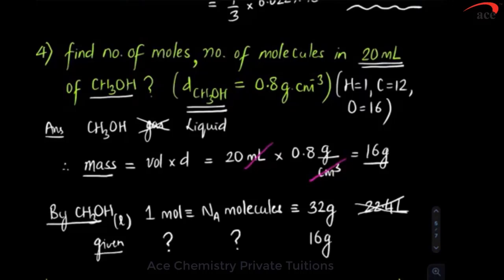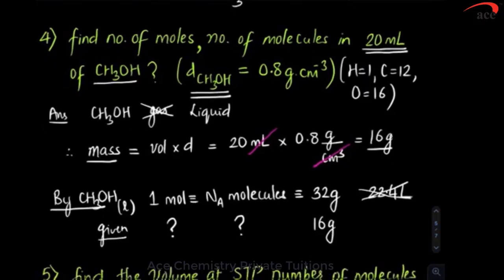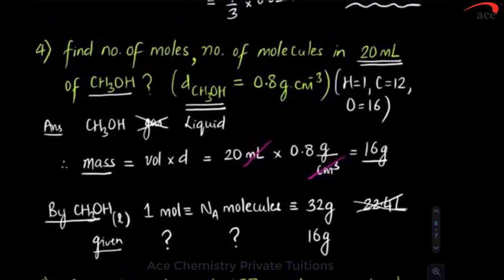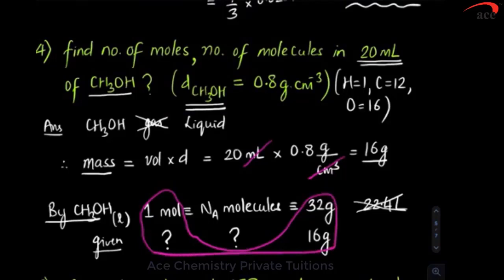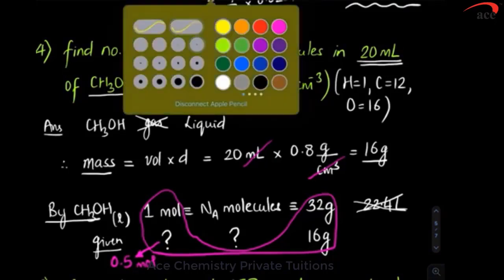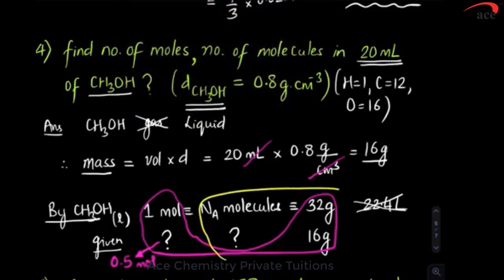Moles they are asking, molecules they are asking. How are you supposed to solve two question marks? First, you will cross multiply this and get the answer. If you cross multiply this, the answer is 0.5 moles. What next? How to do the next one? Cross multiply this. If you cross multiply this, you will get the answer.